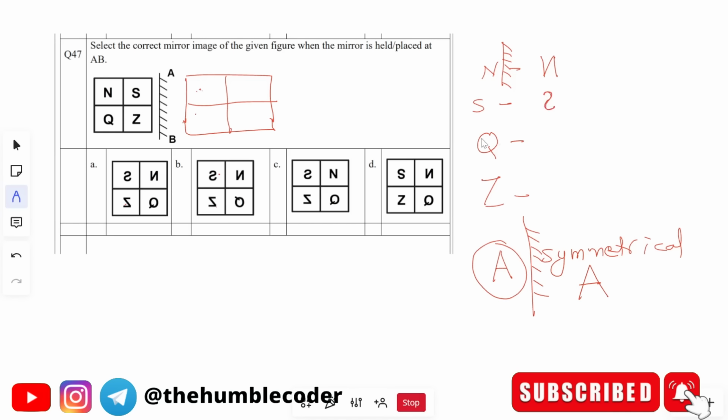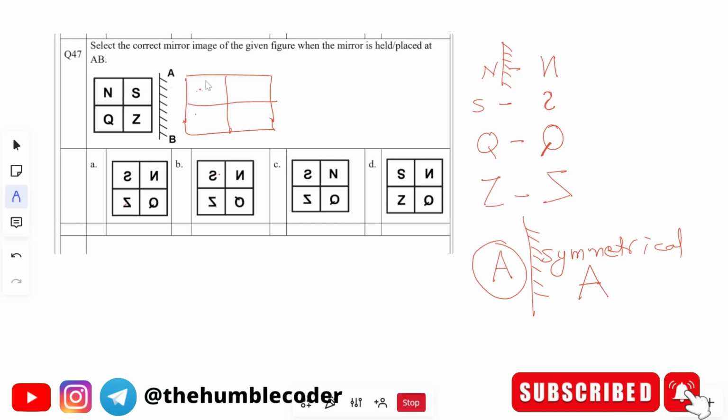Coming to Q, Q is also not symmetrical. The tail of Q will go in this direction after the mirror image. Next is Z. Z is again not a mirror symmetrical character, so after the mirror image, it will look something like this. Now we have understood that the 4 letters that we have are not symmetrical. So what will be the final answer?